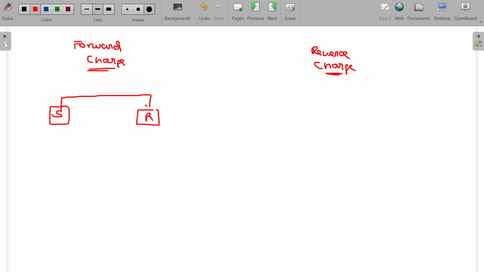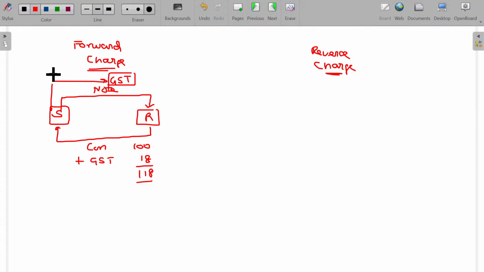So, you purchase a note from the stationery mart and you will pay the consideration. 18%, 18, so 118 is collected from you, and supplier remits this 18 rupees to government. Is that okay? 100 rupees is retained by supplier himself. Clear? This is called forward charge.